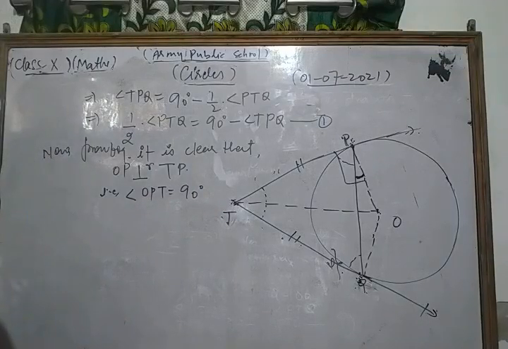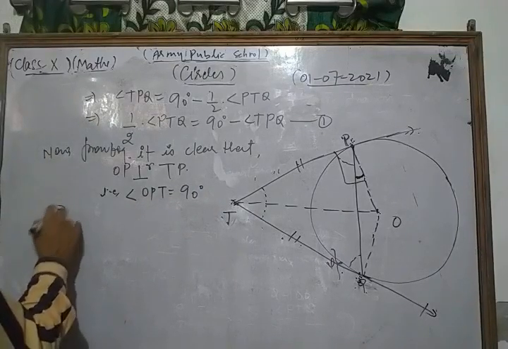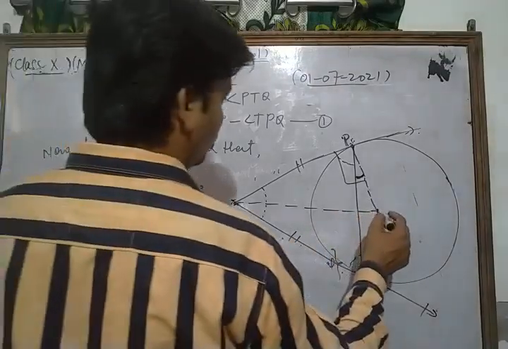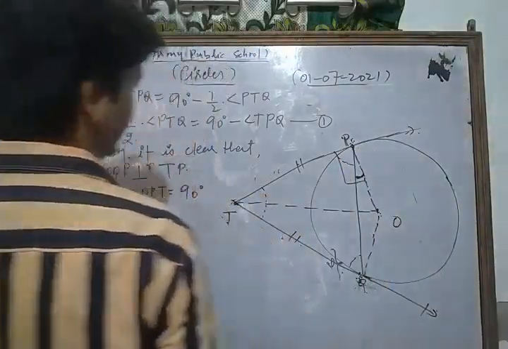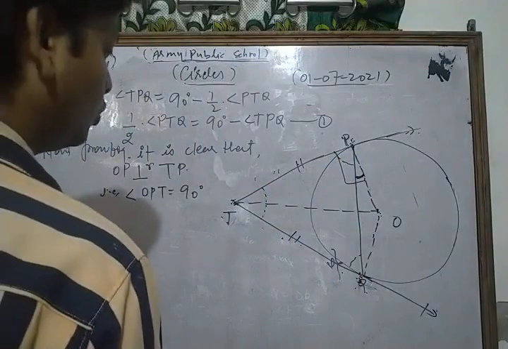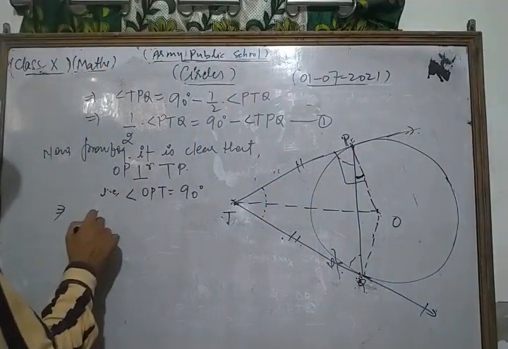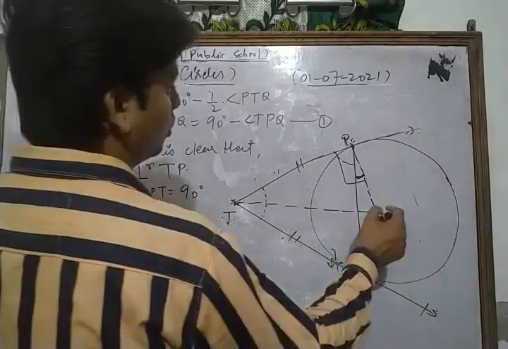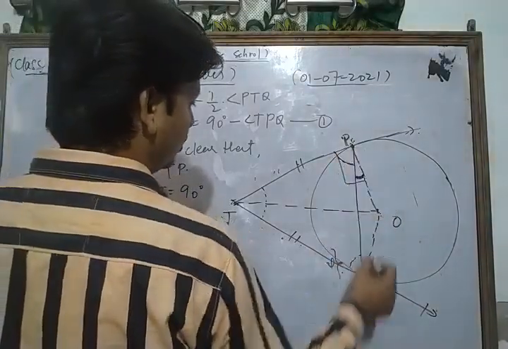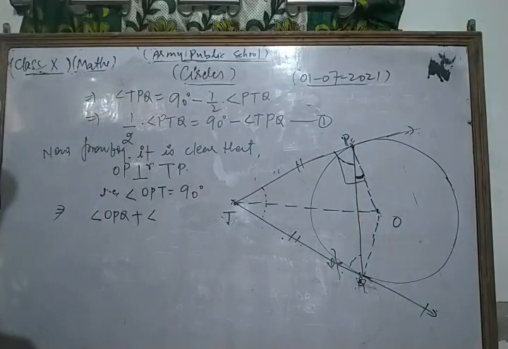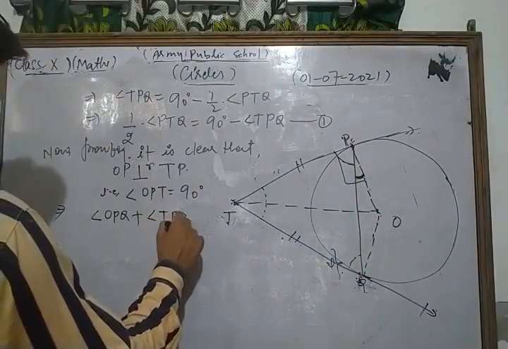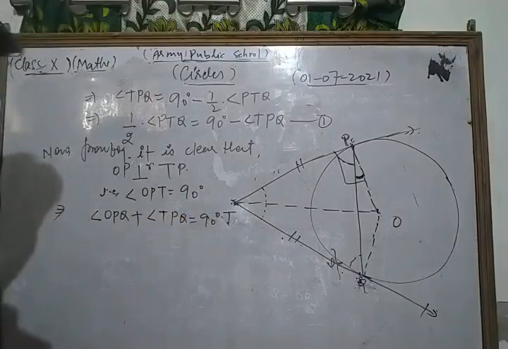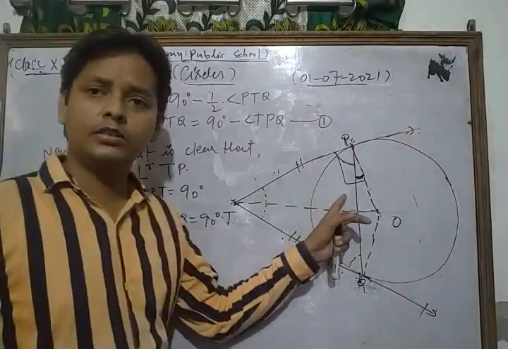Now from the figure, angle OPT we write as the sum of angle OPQ plus angle TPQ, which is equal to 90 degree.